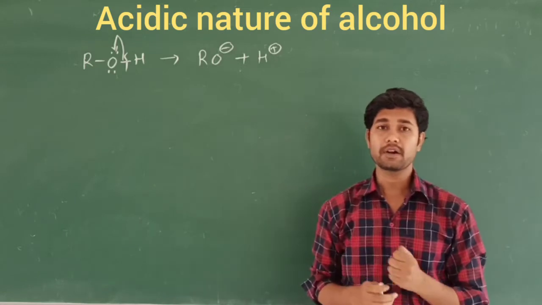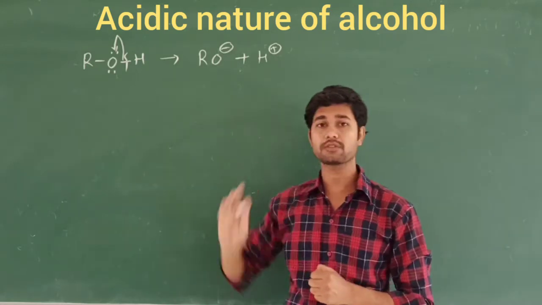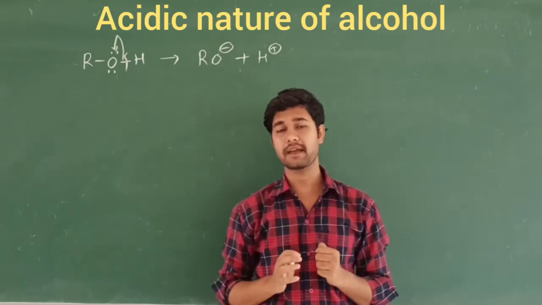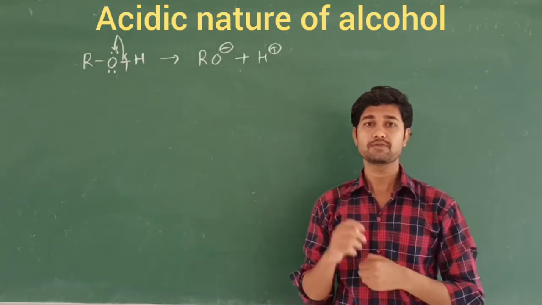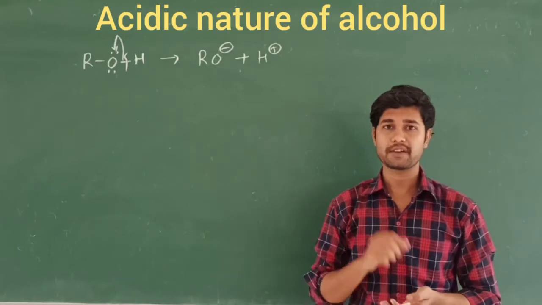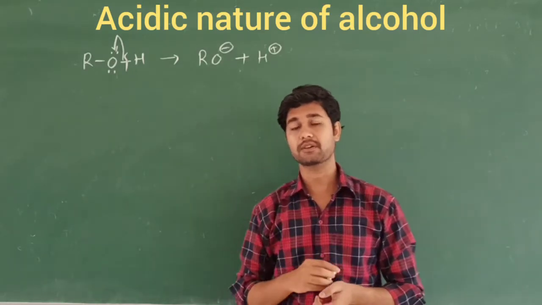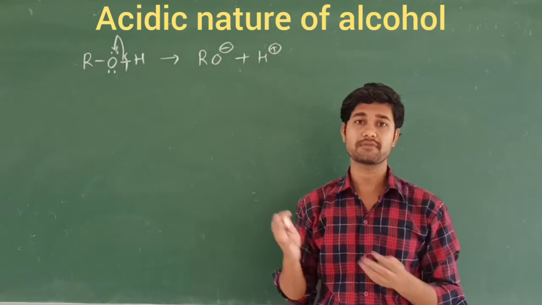That's why, in order to replace the hydrogen from the alcohols, we use powerful reagents like alkali metals, for example sodium. Let's see one simple reaction showing how we replace the hydrogen atom to demonstrate the acidic nature of these alcohols.